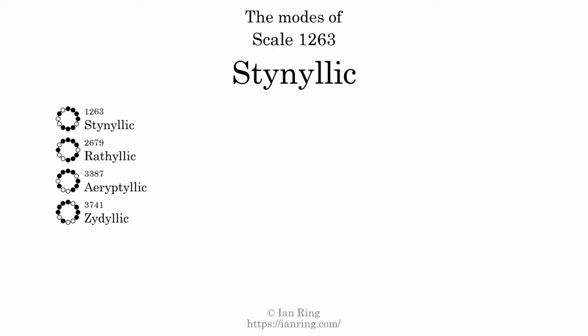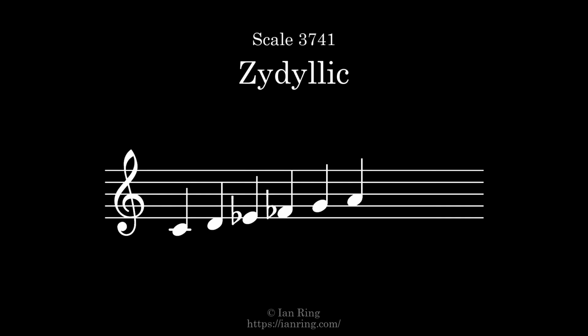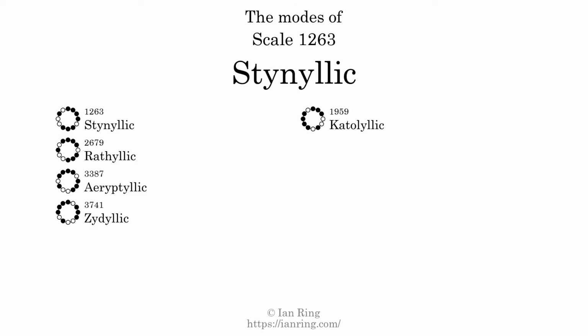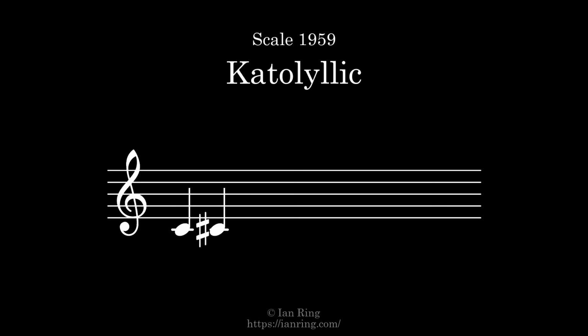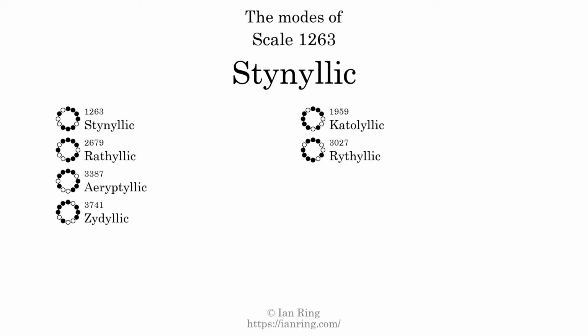The fourth mode is scale 3741, also known as Stynyllic. It sounds like this. The fifth mode is scale 1959, also known as octatonic. It sounds like this. The sixth mode is scale 3027, also known as Stynyllic. It sounds like this.